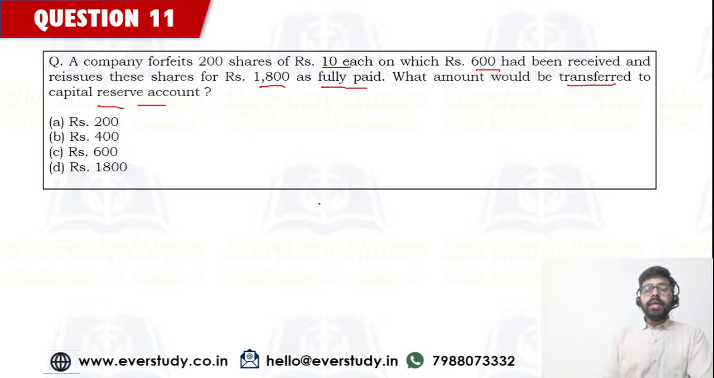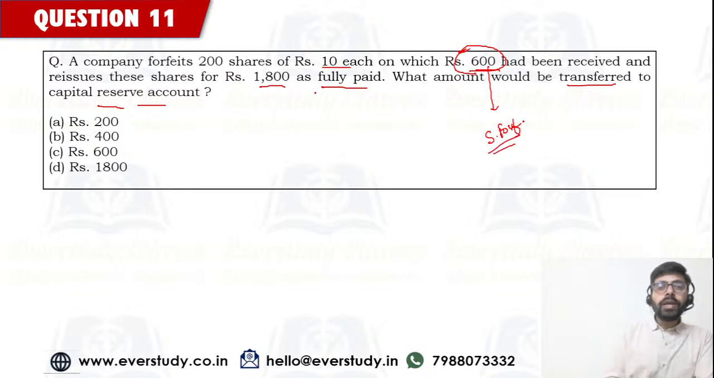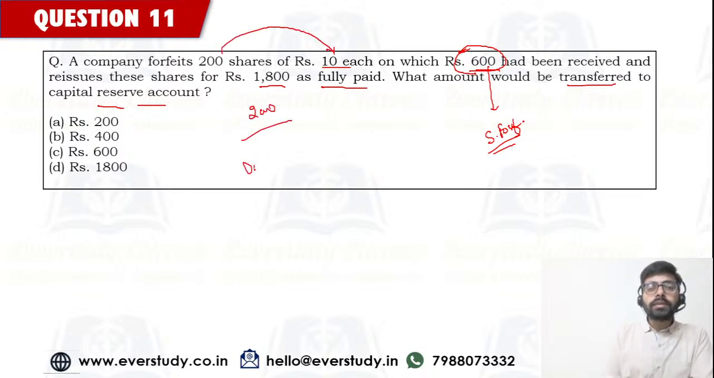So basically, the balance that remains in share forfeiture after adjusting for the discount on reissue is transferred to the capital reserve account. So when you forfeited the shares, you would be transferring this rupees 600 that you have received to share forfeiture account. Okay, and now you are issuing these shares as rupees 1800 as fully paid up. These shares are actually worth 200 into 10, that is rupees 2000. So basically discount of rupees 200 is being given.